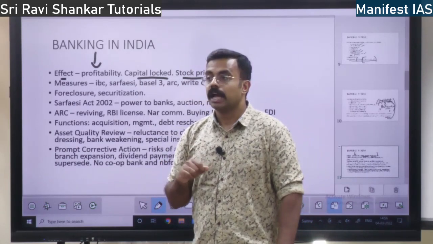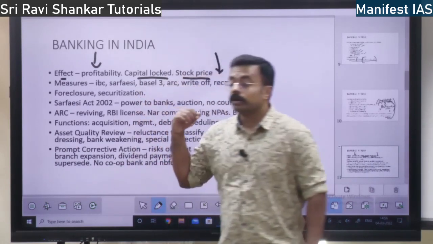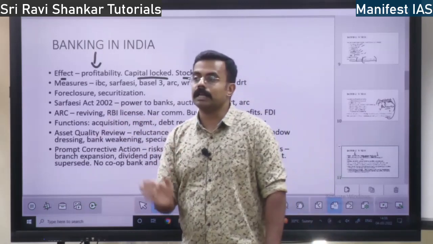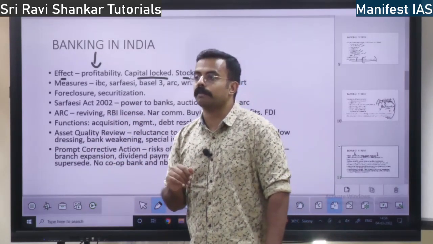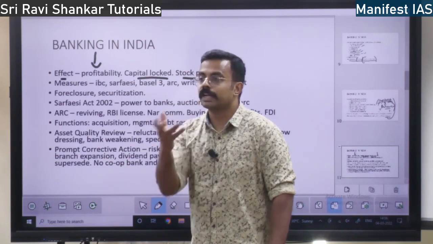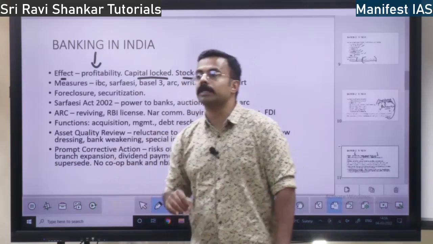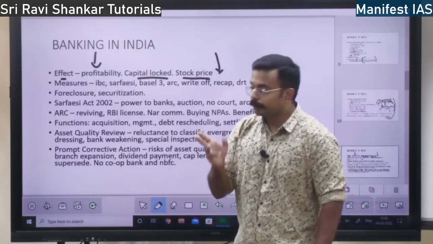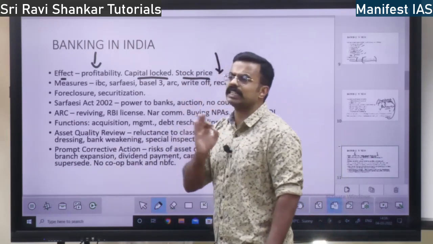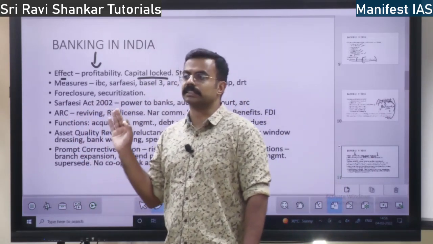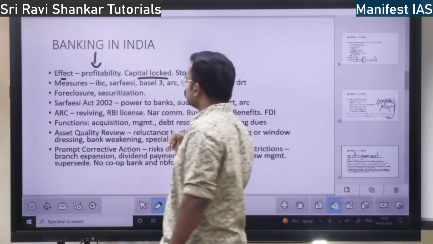Corruption will be there. And also, if you give loans to some ineligible people, eligible people won't be able to avail loans. For infrastructure, when the government needs capital, there is no capital. So all these are the effects of bad lending practices, that is, substandard assets, right? Okay.